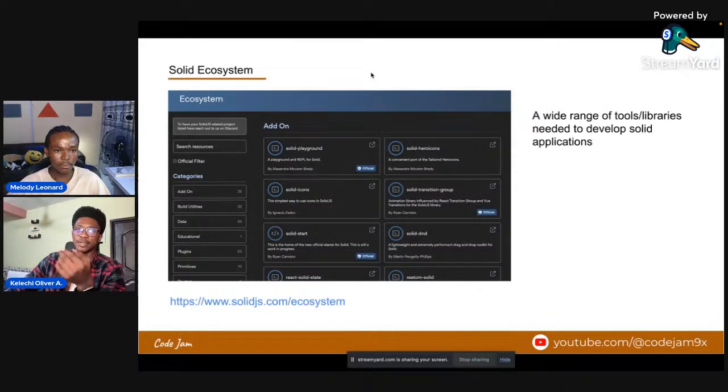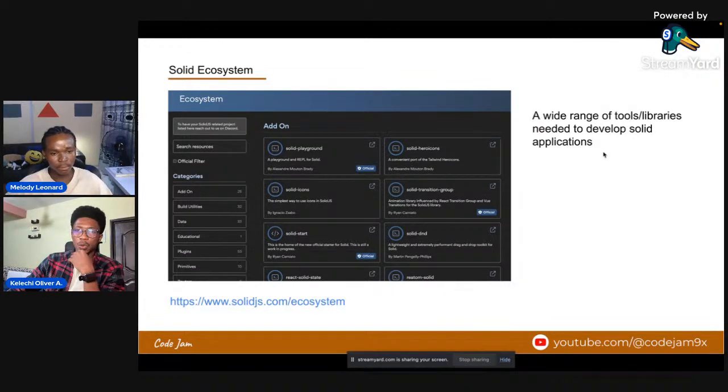So what's the ecosystem for Solid? Solid has a wide range of tools and libraries needed to develop Solid applications. With these tools and libraries, you can develop applications faster, right? They have different tools for different things. Maybe you need a playground, a REPL, transition groups, icons. Solid has all that for you. So if you're working in a team and you want to just get up and running, Solid has a bunch of those things for you.